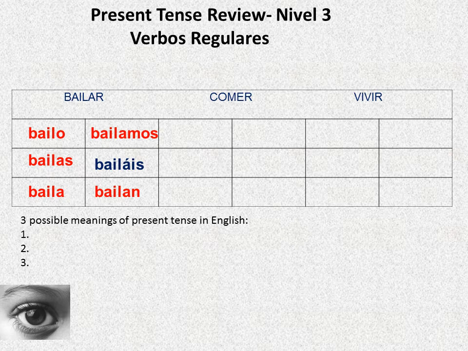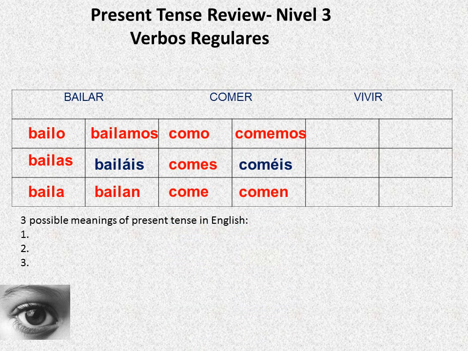Right. Well, then what happens if a verb is an ER or an IR? Oh, let's find out. So for the ER verbs, the same exact thing happens. You take off that ER and you add the endings that are here. Como, comes, come, comemos, coméis, comen. So yo como la pizza. I eat pizza. ¿Tú comes la pizza? Do you eat pizza? So again, you should know all those pronouns from the last slide and be able to put those with these verbs.